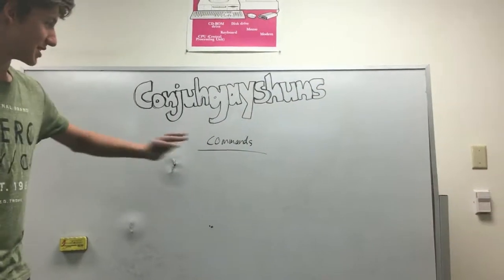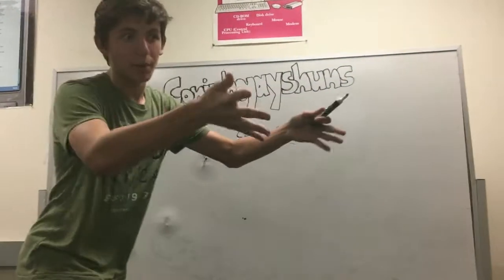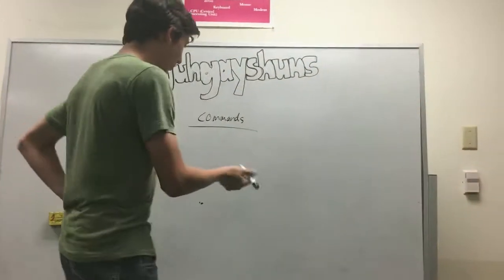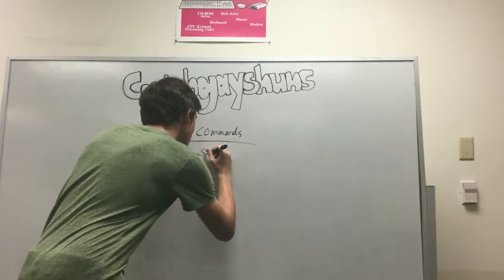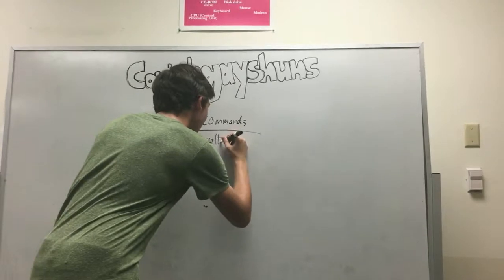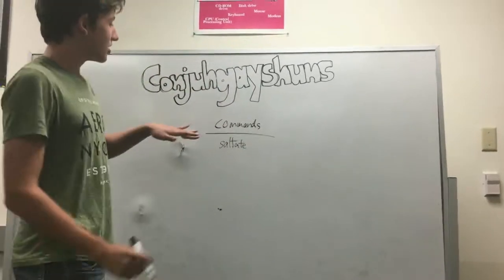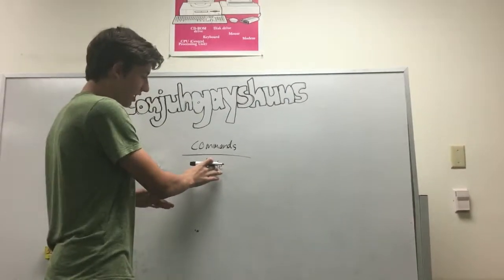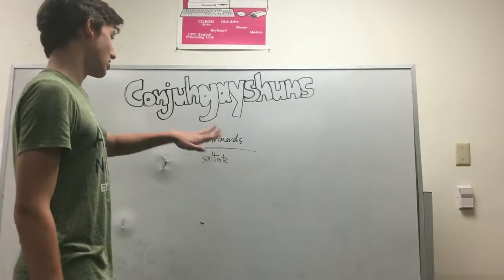Something else with verbs is commands. As if I'm telling you to do something like jump. So what I would say for jump, I would say salta te. That means jump yourself. See, you want to use the he, she form of the verb, and then you want to add the pronoun to the end.